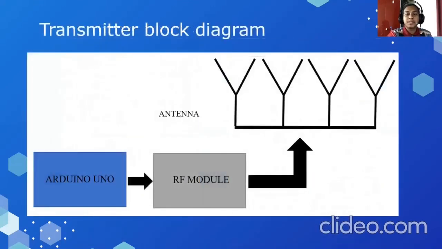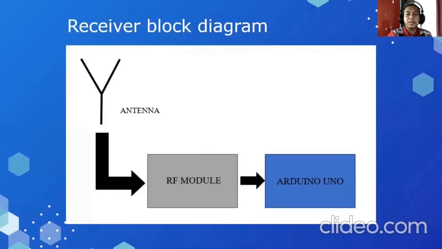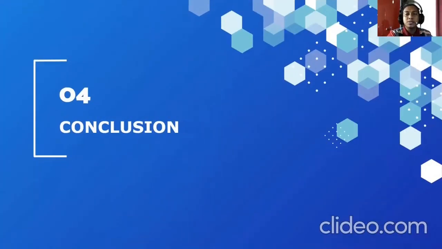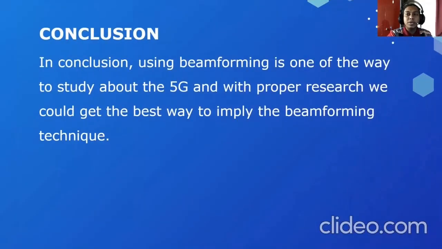For the transmitter block diagram, we have an Arduino Uno connected to a laptop, connected to an RF module, connected to antenna arrays. For the receiver block diagram, the antenna will connect to an RF module, will connect to an Arduino Uno, and will connect to a laptop. Lastly, for the conclusion, using beamforming is one of the ways to study 5G, and with proper research, we could find the best way to apply the beamforming technique.